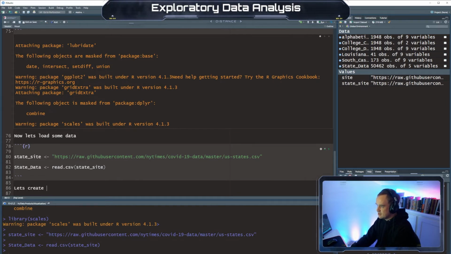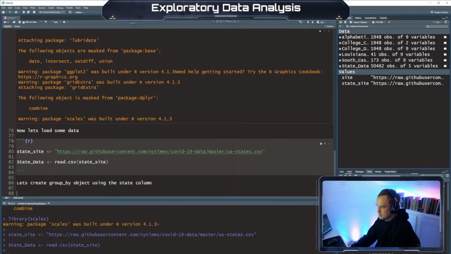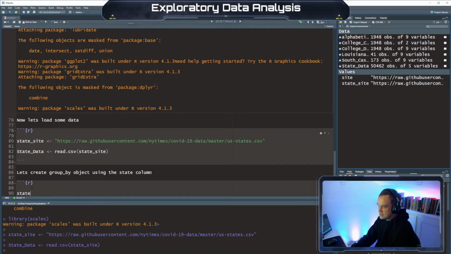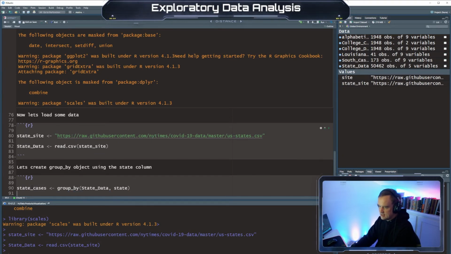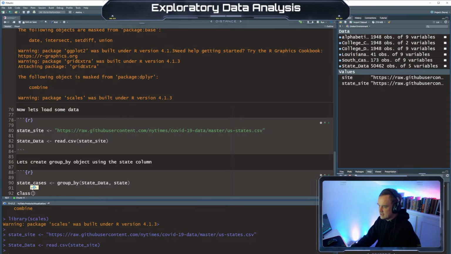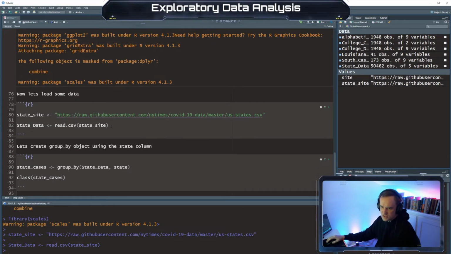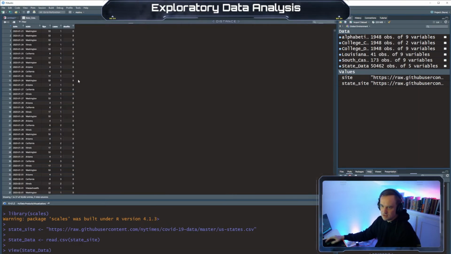Let's create a group by object using the state column. All right, so what we're going to do is we're going to say state cases is group by state data, which is the data we're going to use, and we're going to group it by state. And then we're going to say class state cases. Okay, so first actually I'm going to look at the state data, right? Because I didn't even look at it.